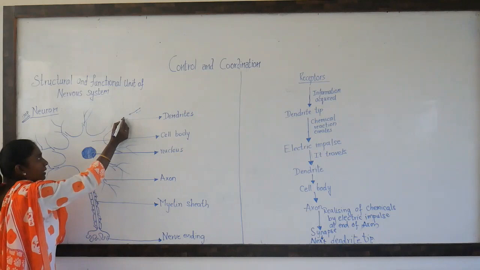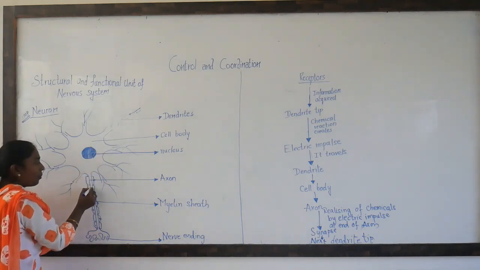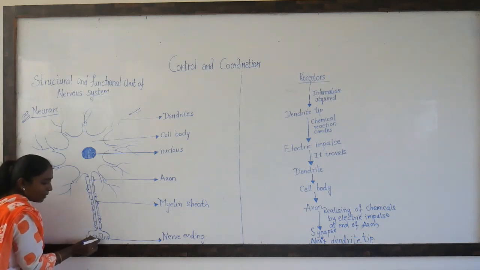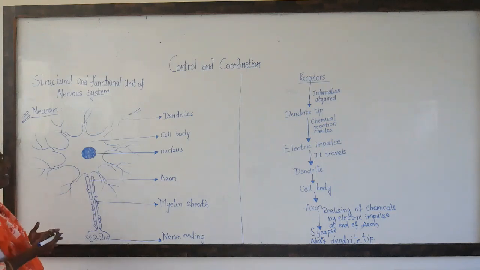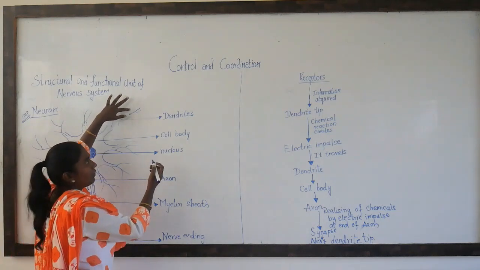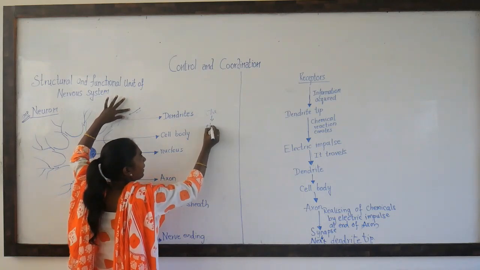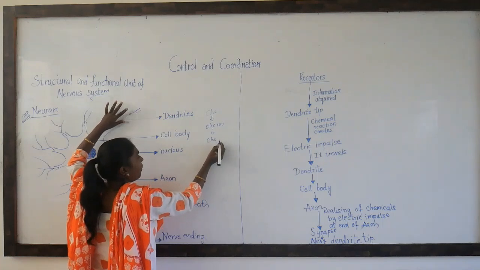Now when this message is passing from this to here, it is in the form of electric impulse, right? The moment it comes here, again this electric impulse is converted into chemicals. Very simple. Information is received in the form of chemicals. Then it changes into electric impulse. Again this electric impulse is converted into chemical form.